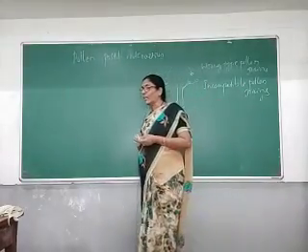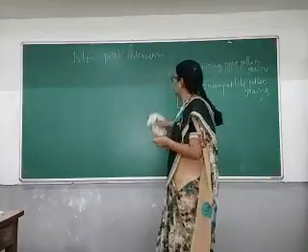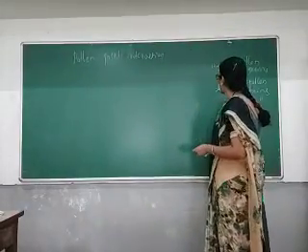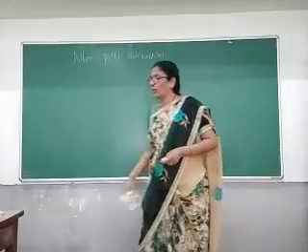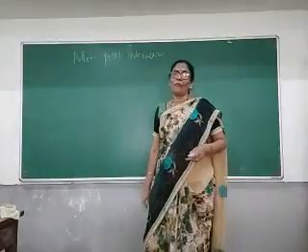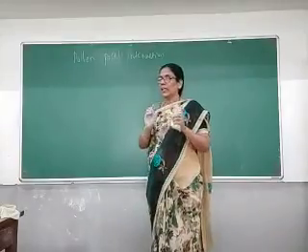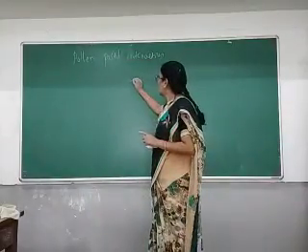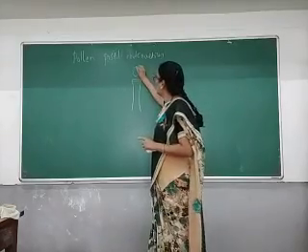Once the pollen is considered the right type, only then does the pollen tube start producing through one of the germ pores of the pollen grain. For example, I am going to draw a slightly enlarged diagram. This is the stigmatic surface, and here is the pollen grain.